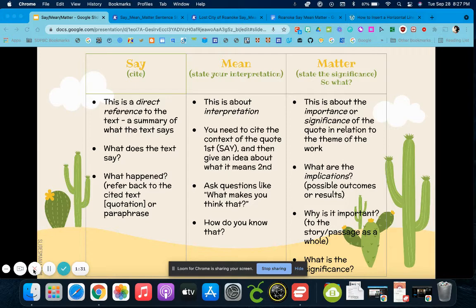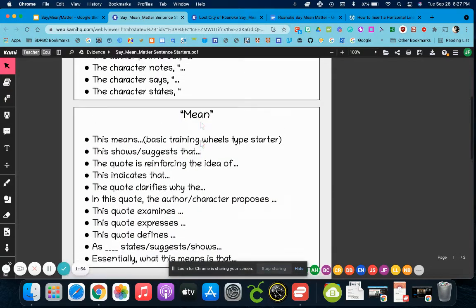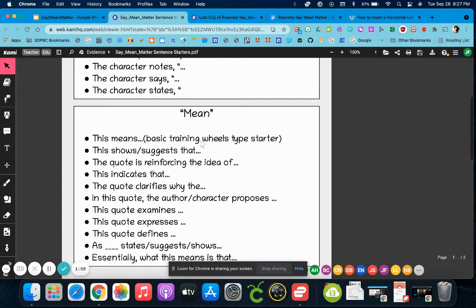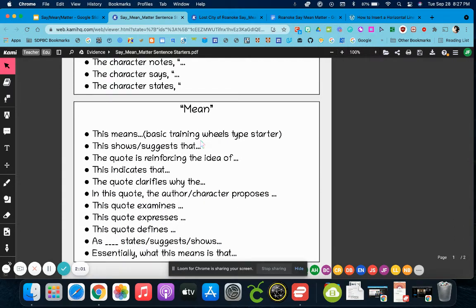Remember, you should have more for the matter section, roughly 1 to 3 pieces of matter for each citation in the say column. This is all about deep analysis. It's not enough to be surface level anymore. Always reference your sentence starters and avoid those training wheels sentence starters. You can find those on your say, mean, matter sentence starters. The training wheels starters are labeled for you. Make sure to avoid those.